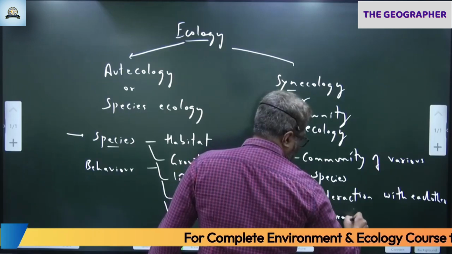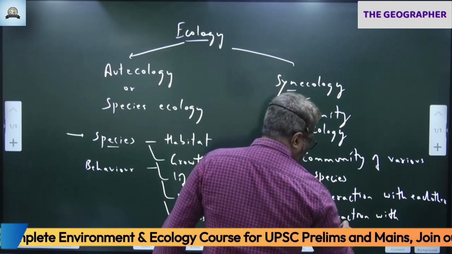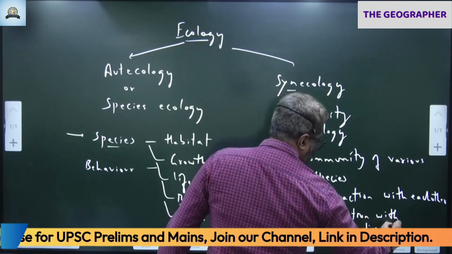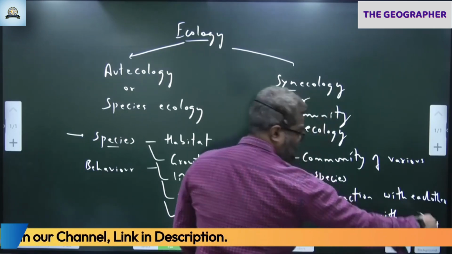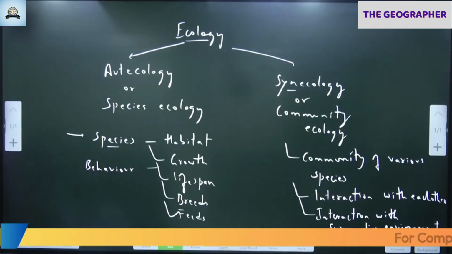Interaction with surrounding environment means flora and fauna in general. We are taking the entire community. Community means the larger aspect, including all flora and all fauna. That is synecology.